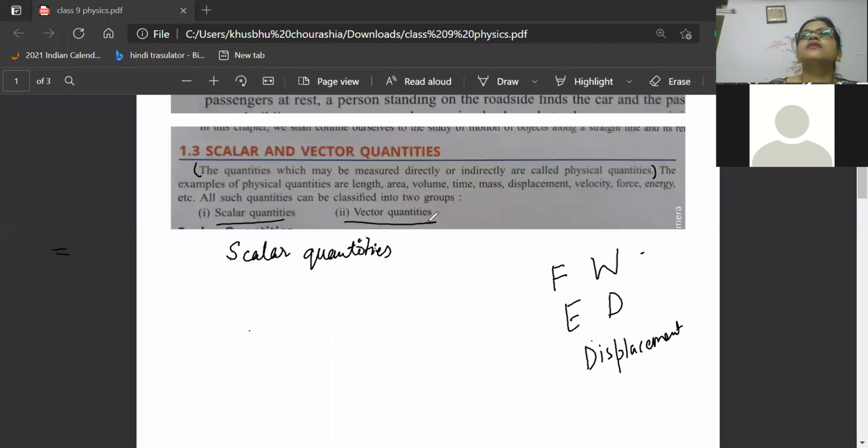5 बजे क्या? आज 5 to 6 भी क्लास है मेरा. 6 o'clock. Okay, 6 o'clock give time.